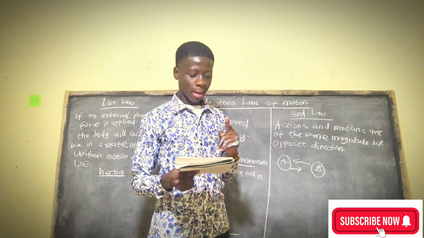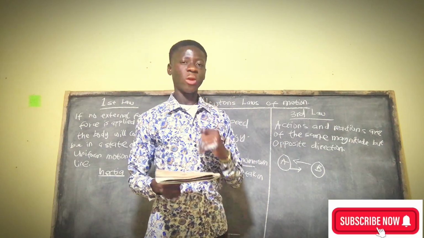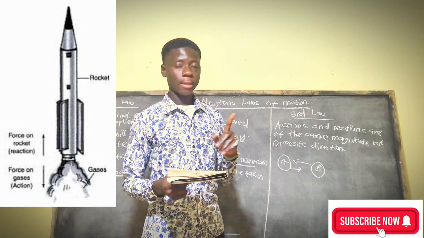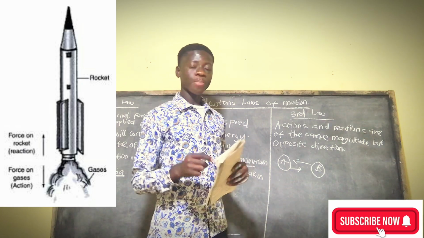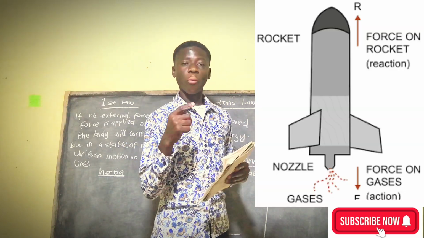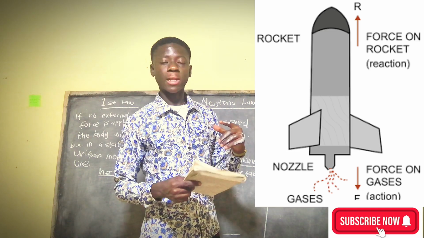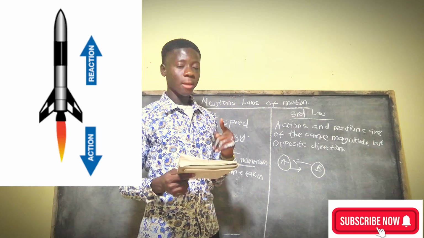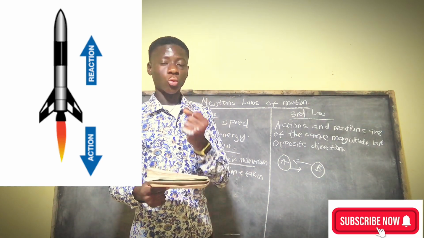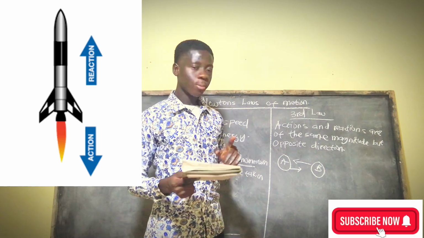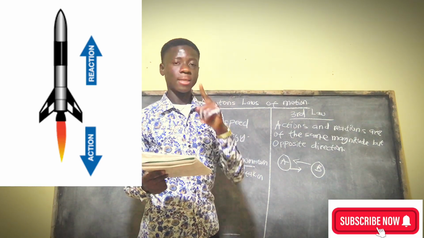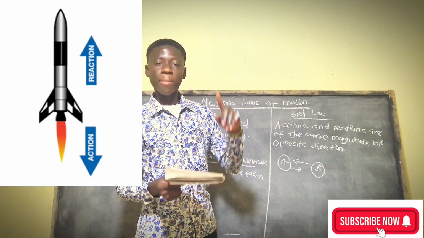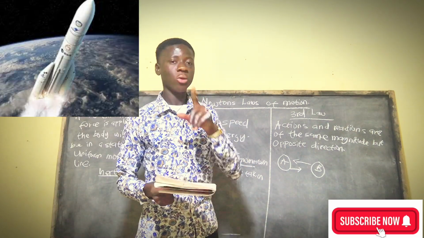Let's continue. Let's consider the workings of rockets. Rockets are sent to space for spacecraft and scientific exploration. A rocket has fuel that burns to produce hot gases. When a rocket is set to go to space, it expels hot and strong gases at its nozzle. The same amount of force exerted by the gases is also exerted on the rocket to propel it to move up, higher and higher. And finally, it goes to space.